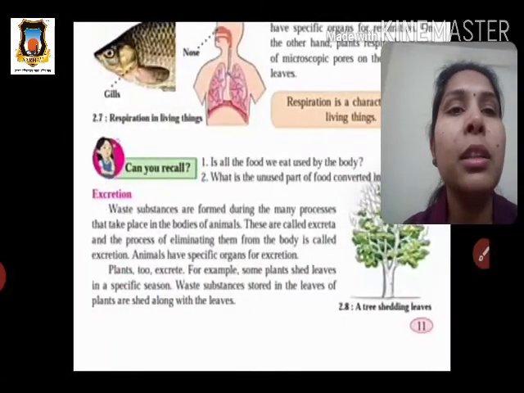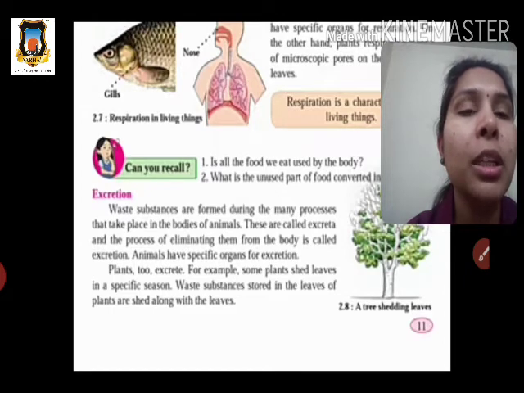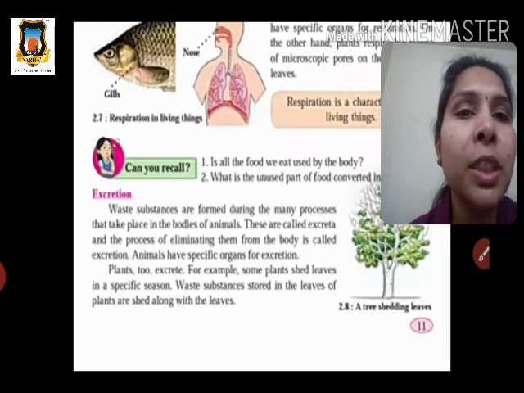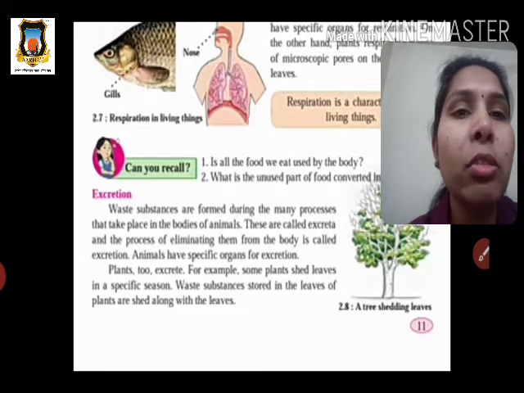Also we start the third important characteristic of living things, that is excretion. In this we see what the excretion process is. Excretion means the elimination of waste substances, which we call excreta. Excreta means the waste substances which are formed during many processes in the living organism. These useless or waste substances are eliminated, meaning they get thrown out from our body. It is called excretion, and animals have some organs in their body for this process.